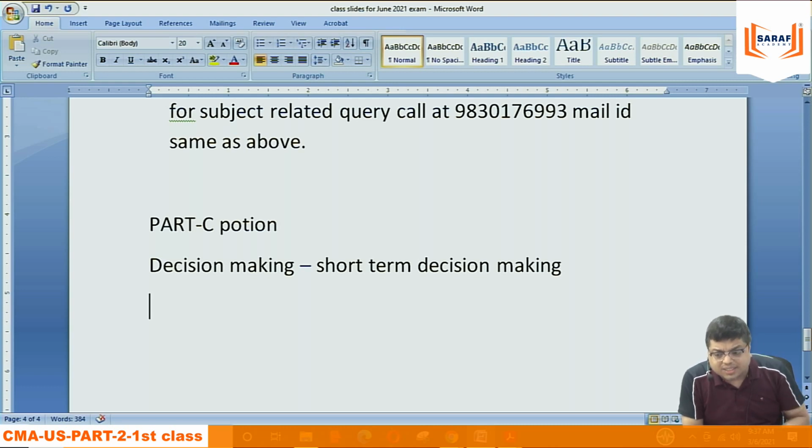But we need to understand that in every organization, one thing is decision making and another is fixing the prices for the long term. I have set the price of my product: for CMA US the price is 51,999. That will be payable by every student who joins. Maybe for each individual student the cost is not 51,999.